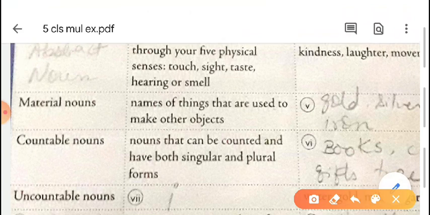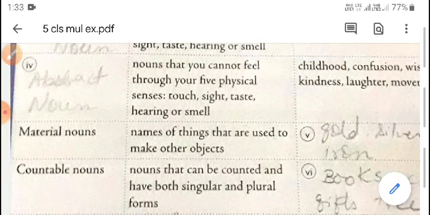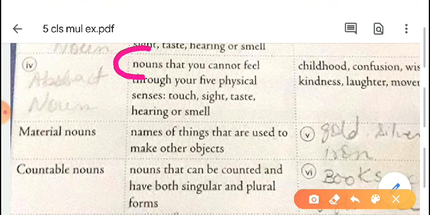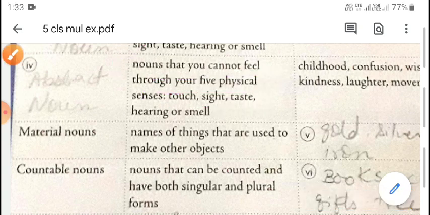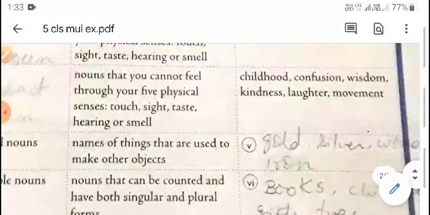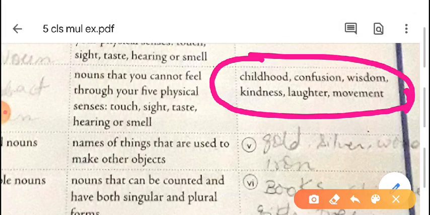Now again we have to write the type of noun; description and example are given there. What is the description? Nouns that you cannot feel through your five physical senses: touch, sight, taste, hearing or smell. The examples given here: childhood, confusion, wisdom, kindness, laughter, movement.